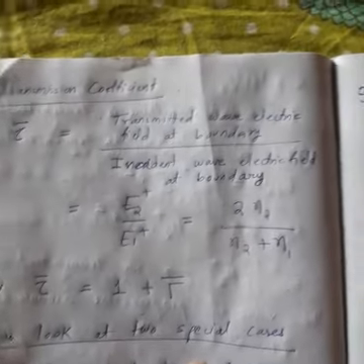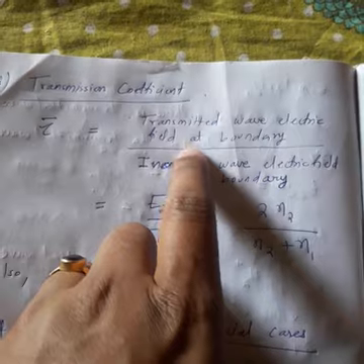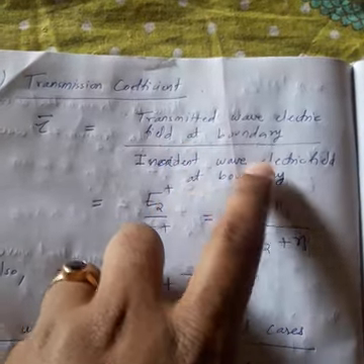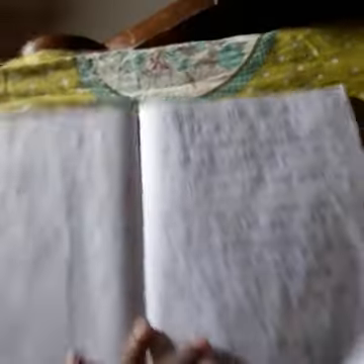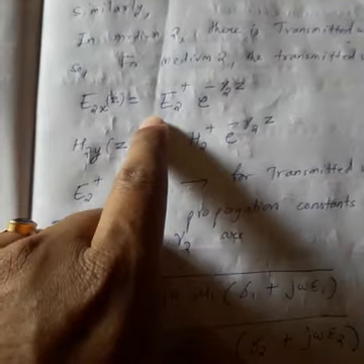Then come to the transmission coefficient. Transmission coefficient means the transmitted wave electric field at the boundary divided by the incident wave electric field at the boundary. Now if you recall, for the transmitted wave, what are we considering?